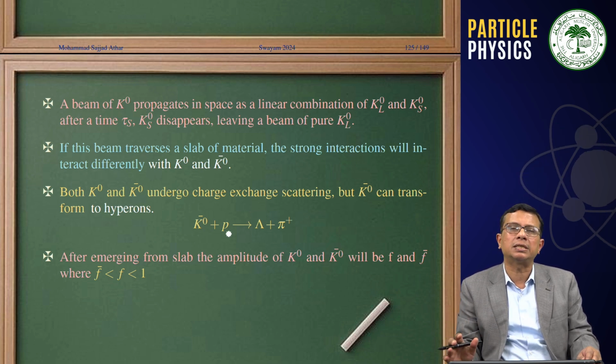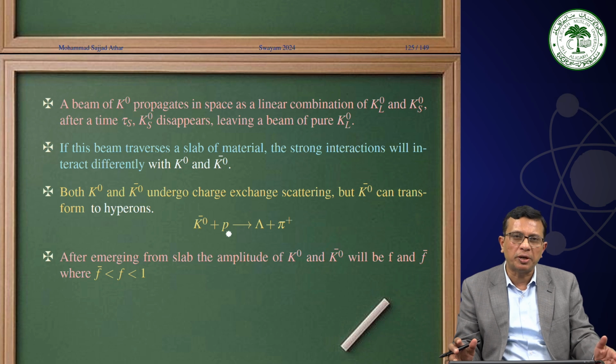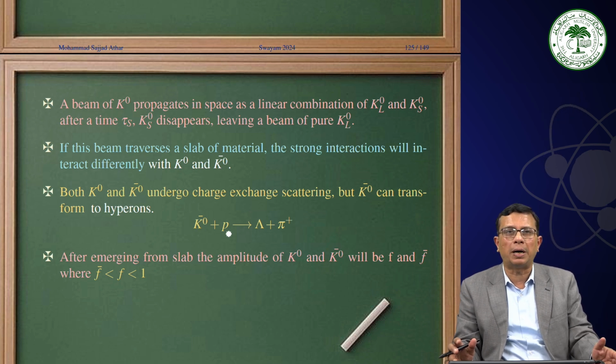We discussed last time that the probability of K0 to K0 retention is the same as the retention of K0 bar to K0 bar, or the probability of transformation from K0 to K0 bar is the same as the probability of transformation from K0 bar to K0.